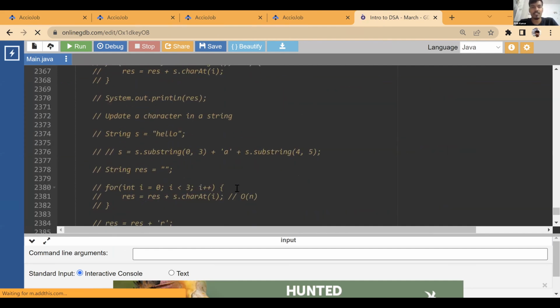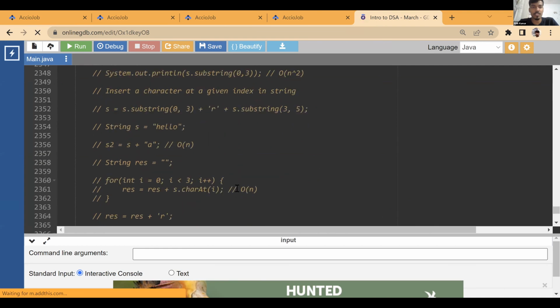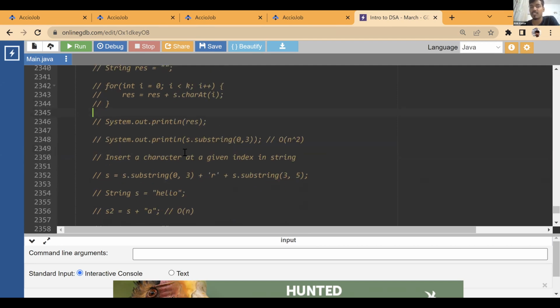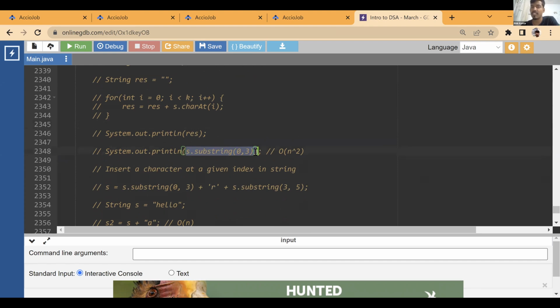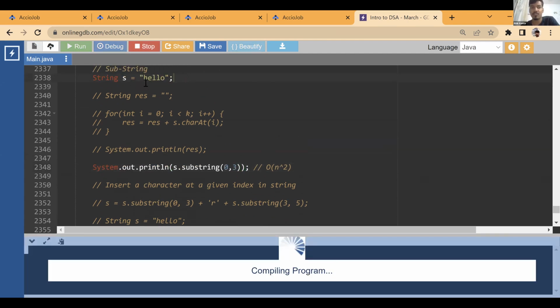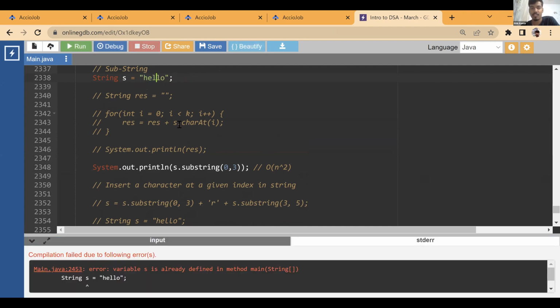So let's say this is substring. How does the substring function work? How does it give you the substring actually? Let's say we are finding a substring till k index. How can we find it? We start with an empty string, start concatenating, and run this loop to get k characters. So this operation results in n square logic. The same thing is done by the substring function, which makes substring function n square. If we pass it 0 to 3, it actually gives us... Now, why do I pass one additional? See, if you pass 0 to 3, it is going to give you index 0, 1, 2.